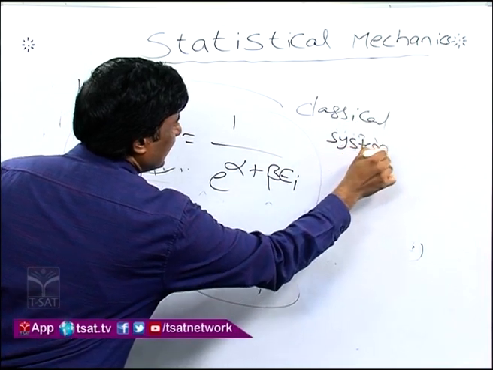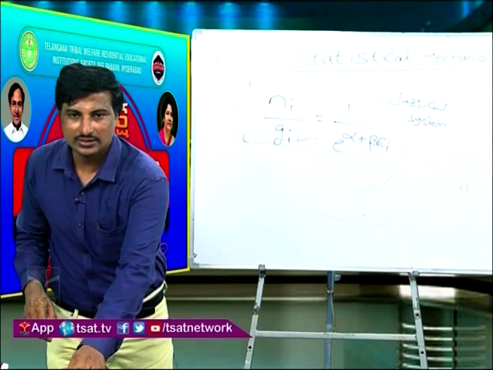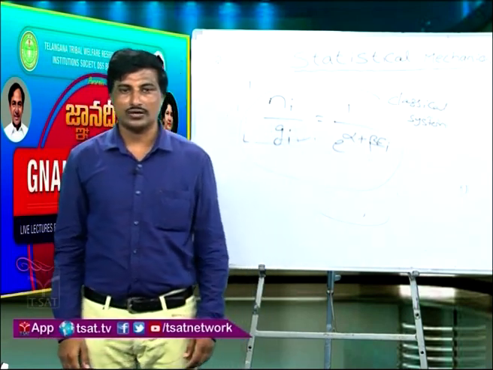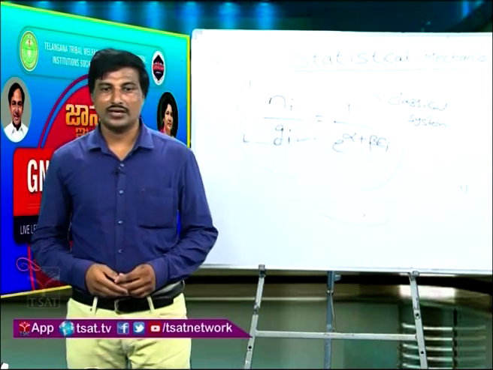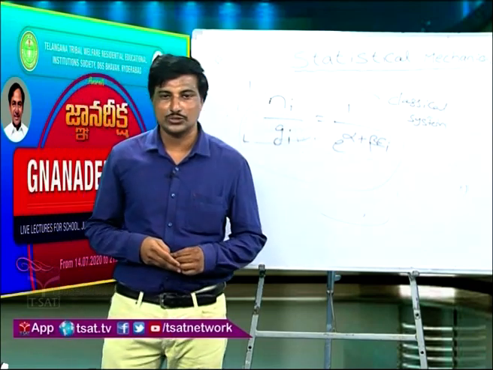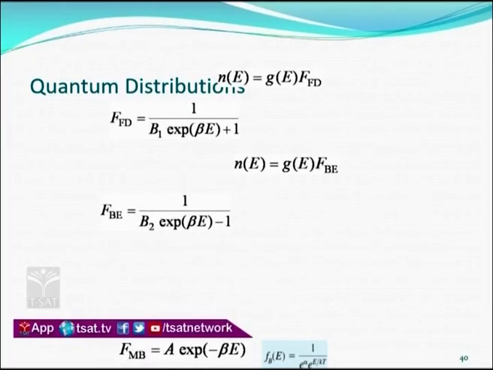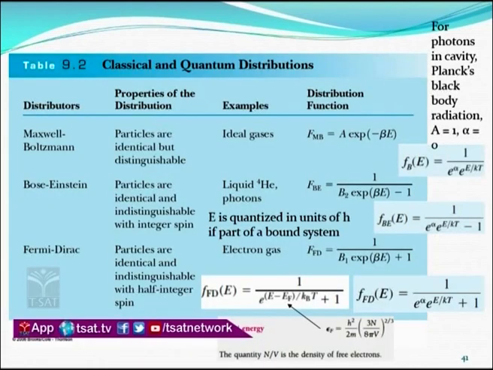Similarly, you can go for the quantum systems. For the case of Fermi-Dirac distribution you can write 1 by e power alpha plus beta E plus 1, and for the case of a Bose-Einstein system I can write 1 by e power alpha plus beta E minus 1. Okay, so this is the classical and quantum distributions.